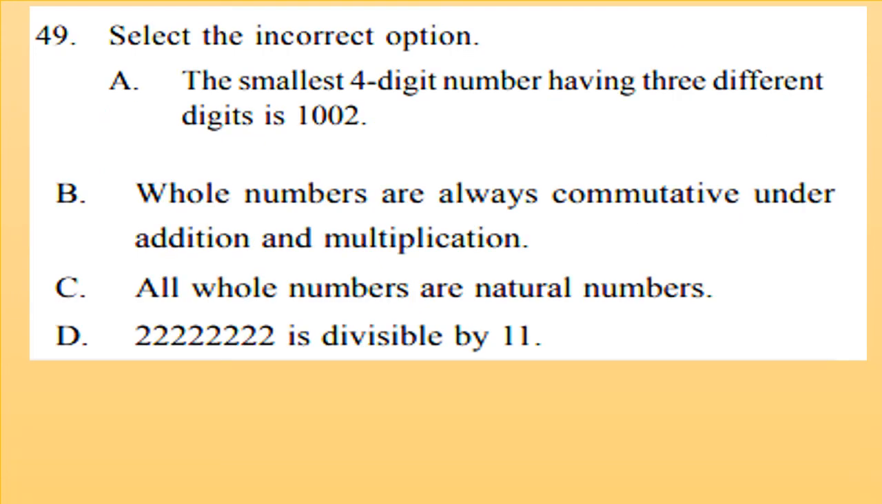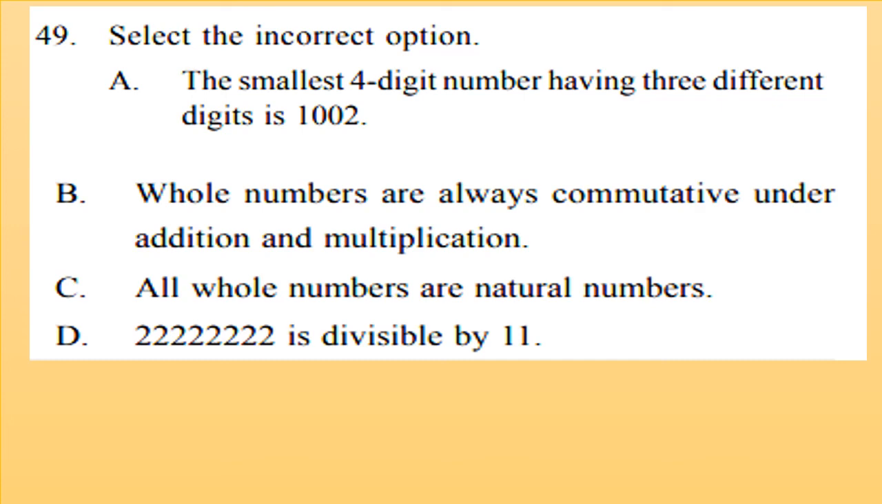Select the incorrect option. The smallest 4-digit number having 3 different digits is 1002. Now the smallest 4-digit number is 1000. Now having 3 different digits is 1002. Is it true or false?